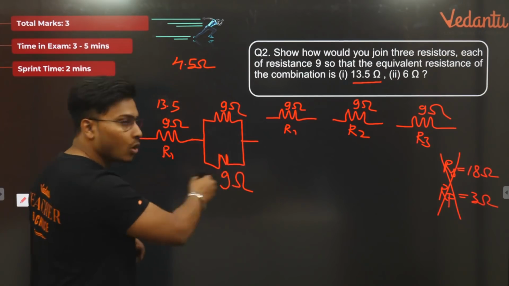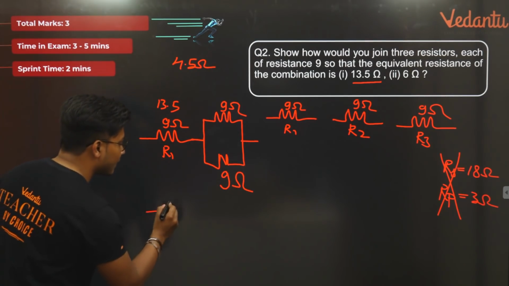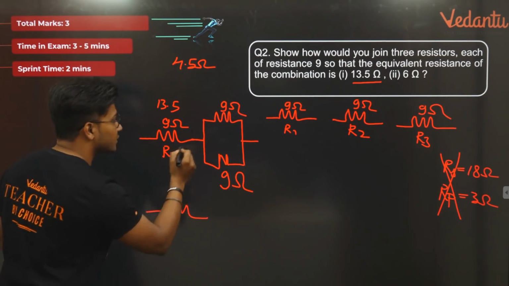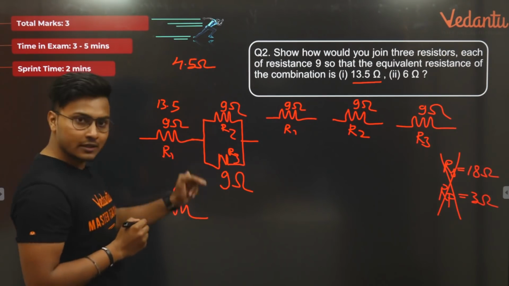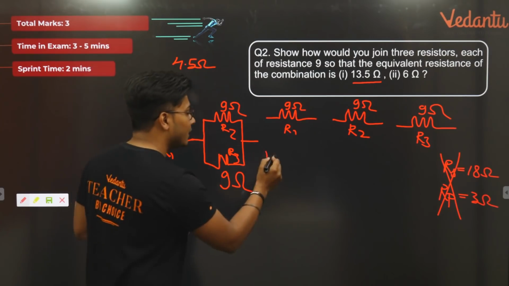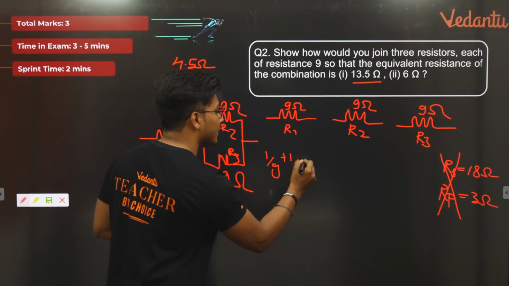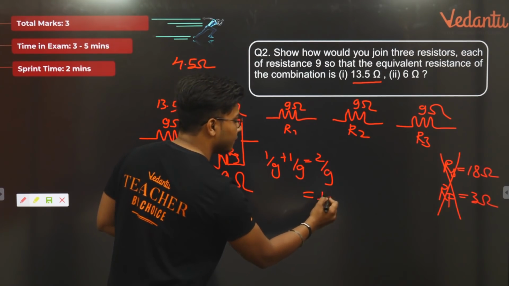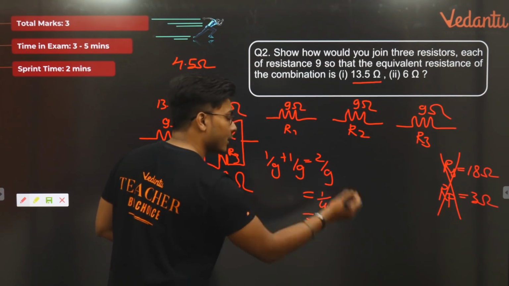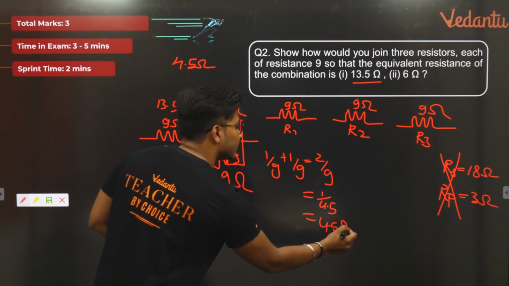So if I try to solve this up, what will I get? I will get 9 ohms still in series, which is R1, this is R2, and this is R3. So this is still in series. If I solve this up, I will be getting 1 by 9 plus 1 by 9, as I clearly stated, 2 by 9, which is 1 by 4.5, and that is reciprocating 4.5 ohms, isn't it?